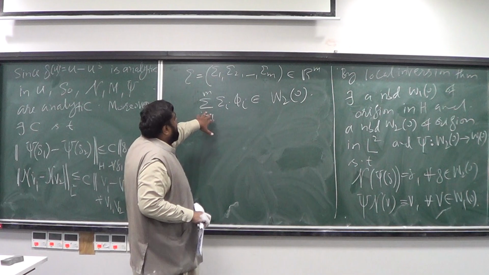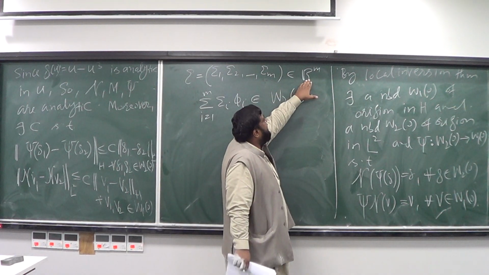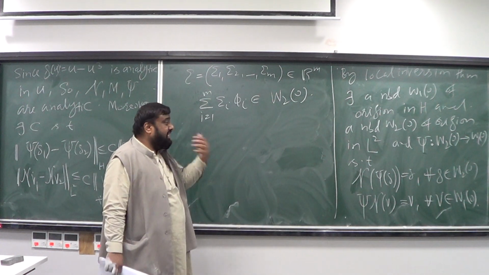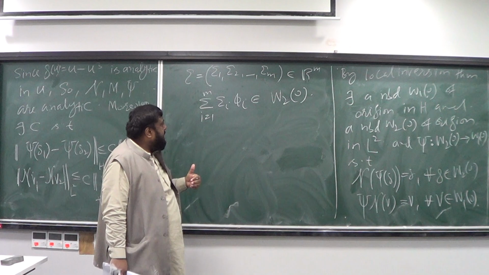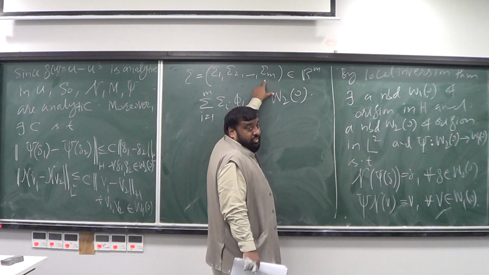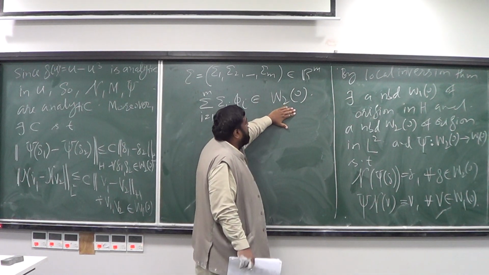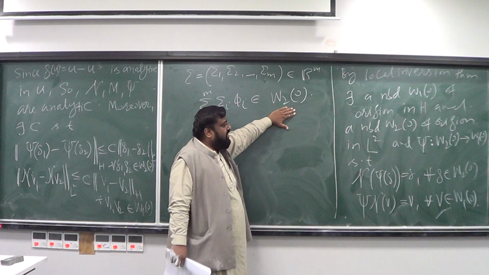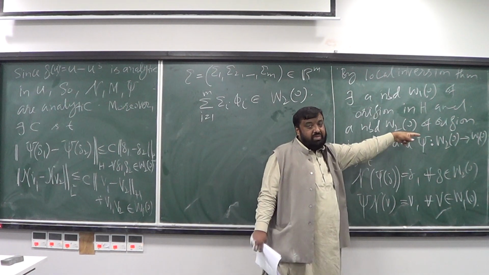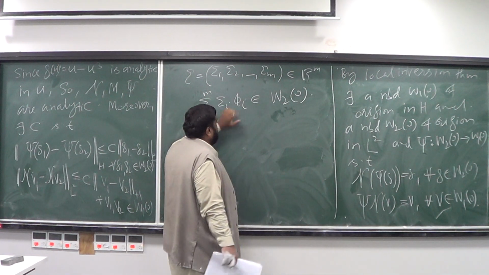So this is a general element in R^m, but if there is a need, and we will see that there is a need to define the map gamma, I can make these components as small as possible so that this vector belongs to the domain of the map psi. Okay, the map psi, so that I can operate psi on this vector.